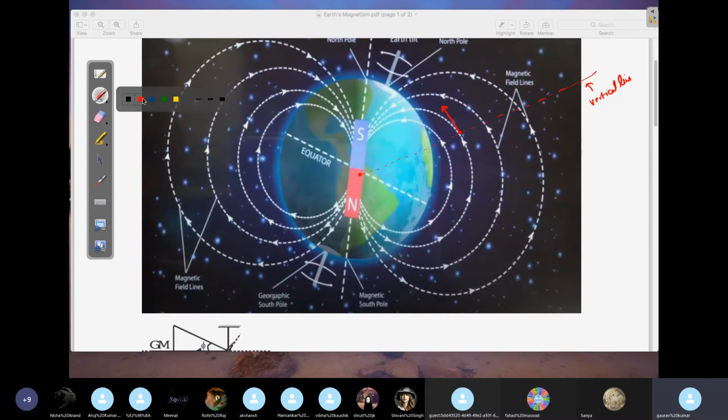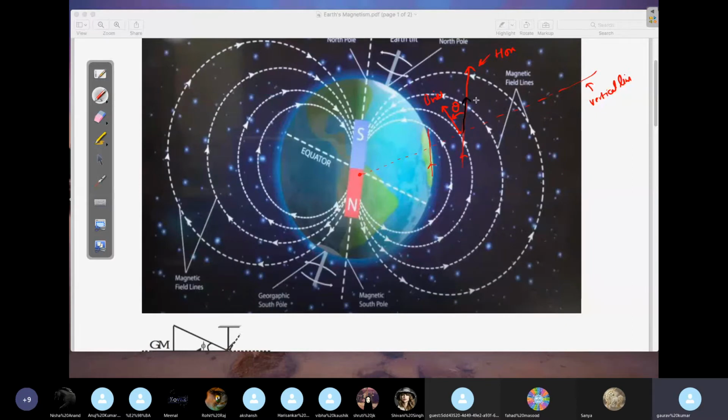Then from here you draw a tangent to the surface, a parallel line from here to this. These two are parallel. This is called the horizontal line, and this is the B net vector you have. This angle is called the dip.